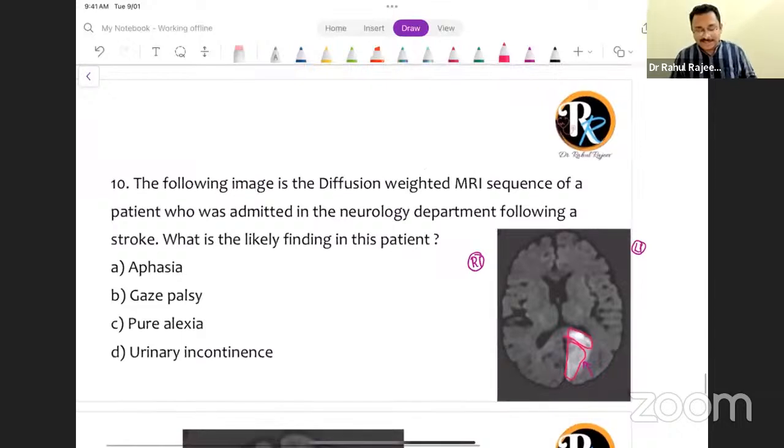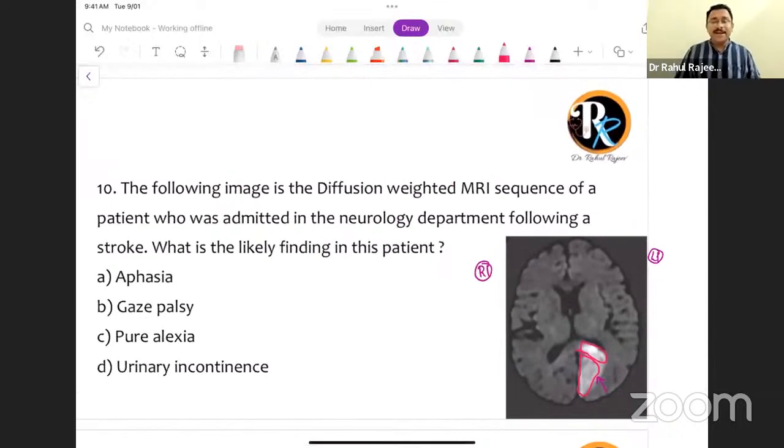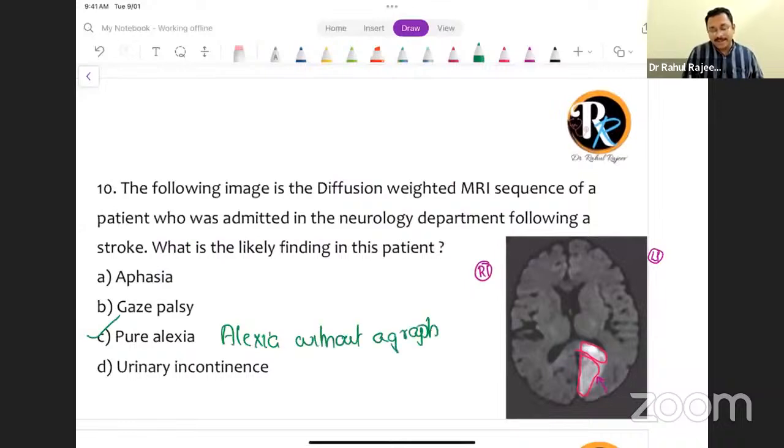And when you get such a combined lesion, you are likely to get a condition known as pure alexia, which is also known as alexia without agraphia. So alexia without agraphia means he's not able to read. He's able to write, but he's not able to read. That is called pure alexia. It is not aphasia because you can see the distribution is not in any of the major language areas.